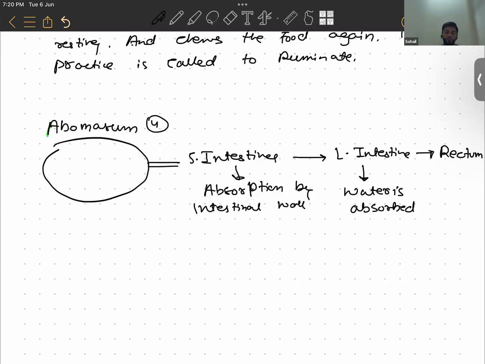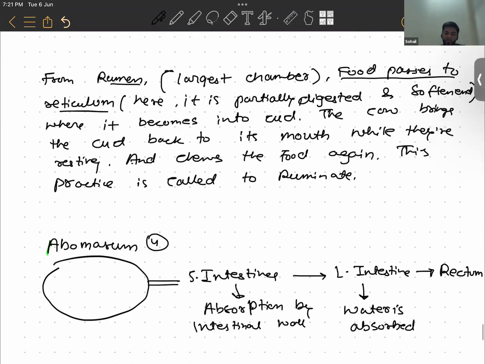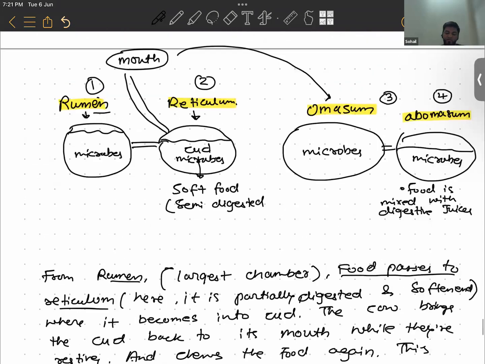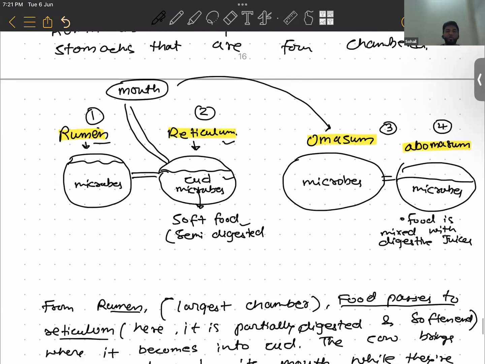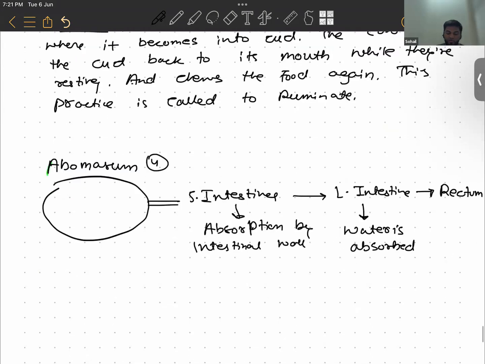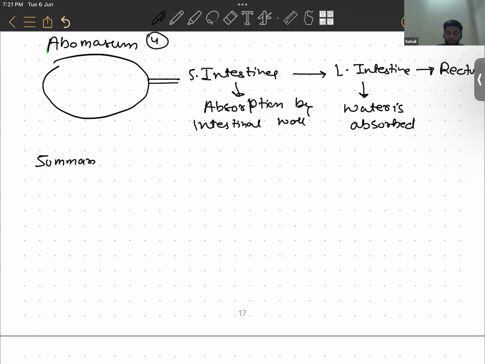If you were to summarize what we have discussed here, we say that the curd chewing animals are called ruminants. Curd is the soft food in the reticulum. So whichever animal chews the curd is called a ruminant. We can summarize our discussion like this: the curd chewing animals are called ruminants.